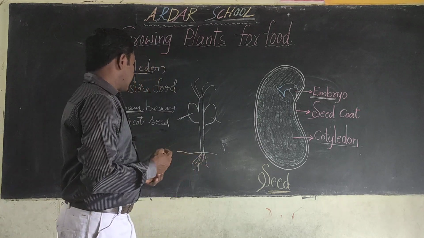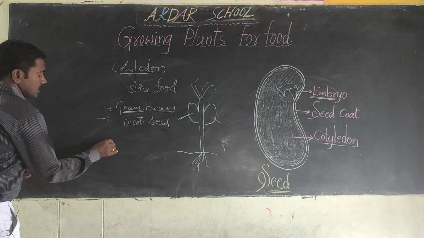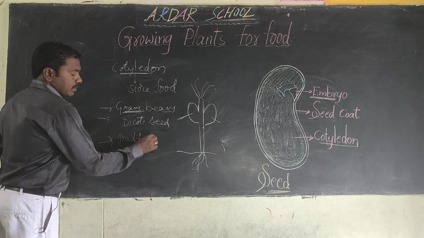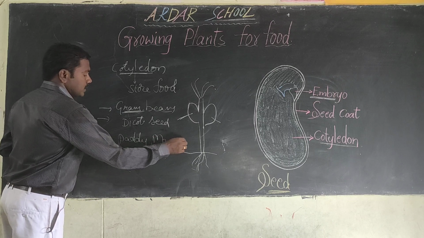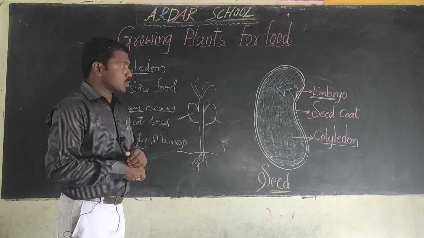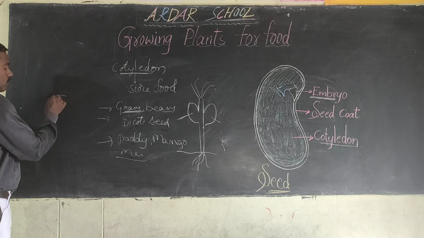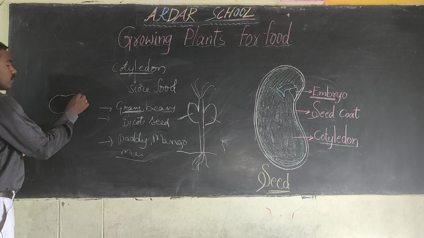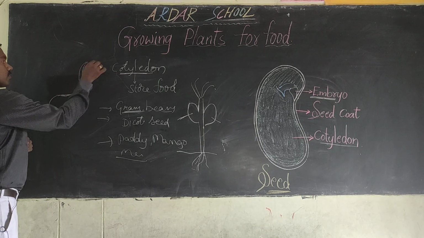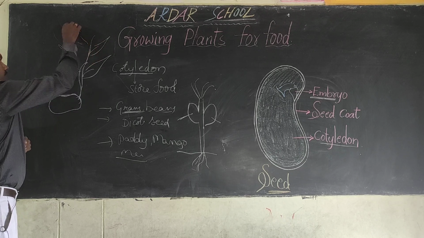Okay children. Next, if you sow some seeds, like paddy, mango, maize, when we sow the seeds in the soil, for example mango, the plant comes out like this.